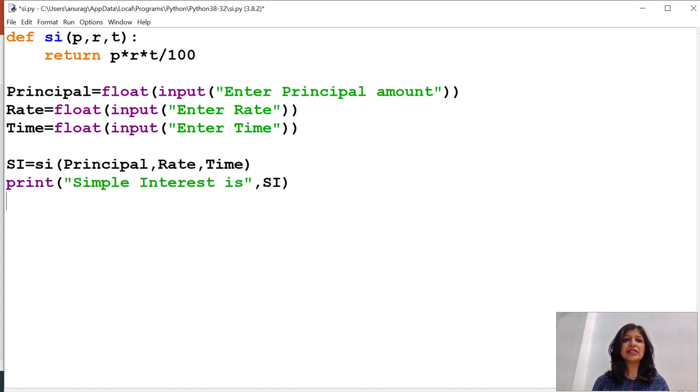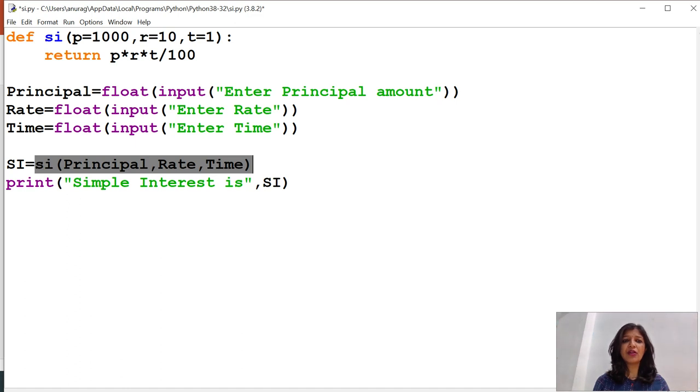Now, second is the default argument. Suppose I pass some default value by putting the equal to operator here. So, these three arguments become the default arguments for this function. Now, here I have called the function and I have passed these three values here.